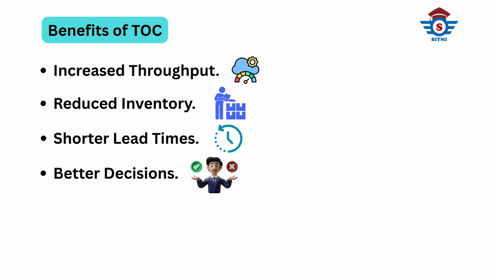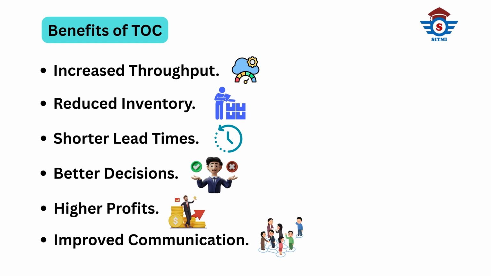The fourth benefit is better decisions. You know exactly where to focus. The fifth benefit is higher profits: less waste, more output, more money. And the sixth benefit is improved communication. Teams work better when they know the goal.